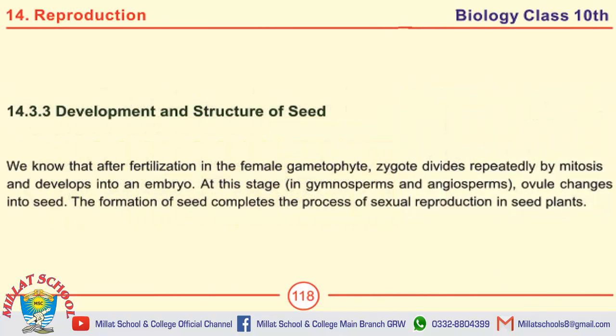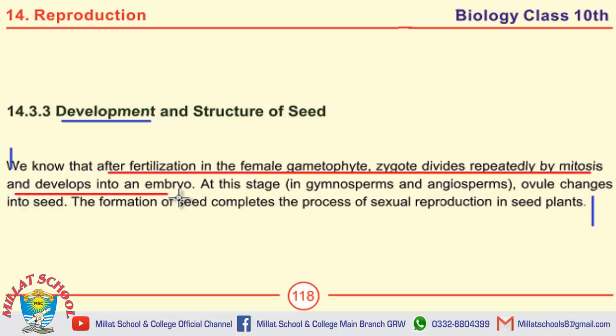What do you know about the development of seed? The answer of this question starts from here and it ends over here. If we talk about the MCQs, then after fertilization in the female gametophyte, the zygote divides repeatedly by mitosis and develops into an embryo. The formation of seed completes the process of sexual reproduction in seed plants.